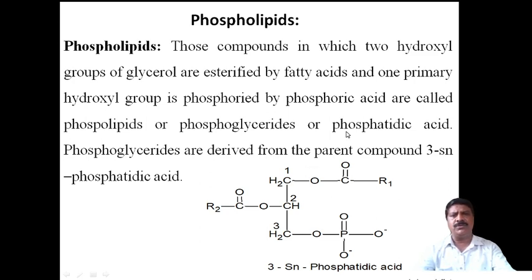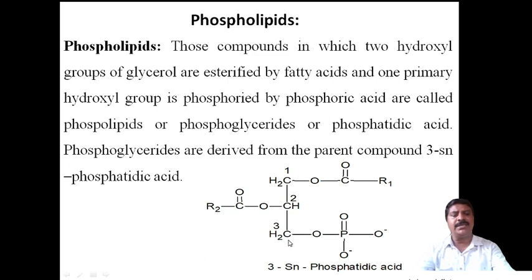Now, those compounds in which two hydroxyl groups of glycerol are esterified by fatty acids and one primary hydroxyl group is phosphorylated by phosphoric acid are called phospholipids or phosphoglycerides, or also phosphatidic acid. The phosphoglycerides are derived from the parent compound 3SN phosphatidic acid. Here 3SN is the term used. The phosphate group, the phosphoester, is formed at the third carbon atom, and therefore it is called 3SN.